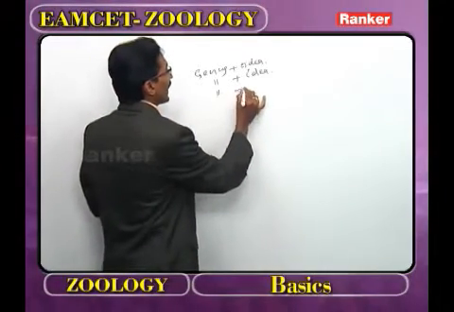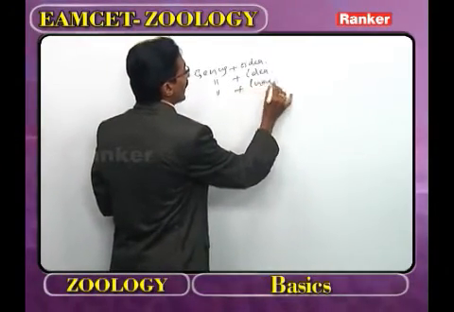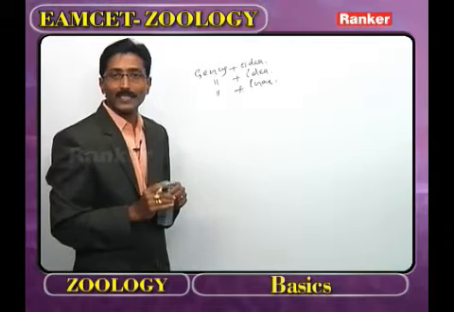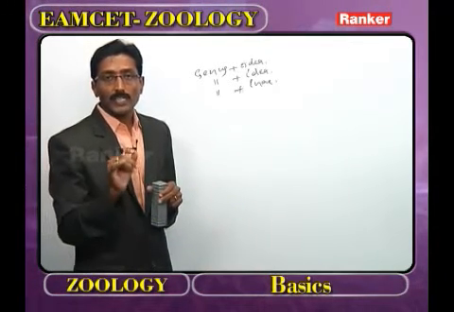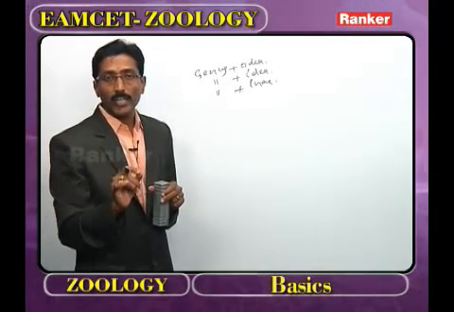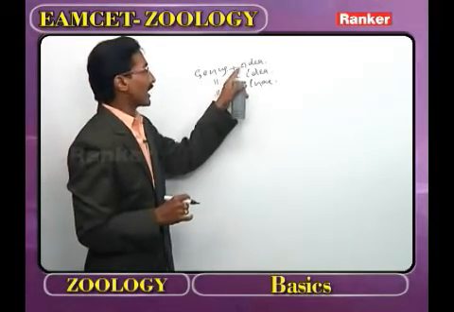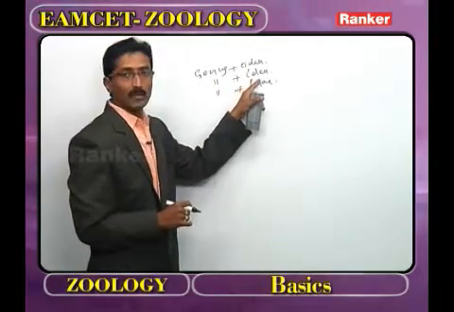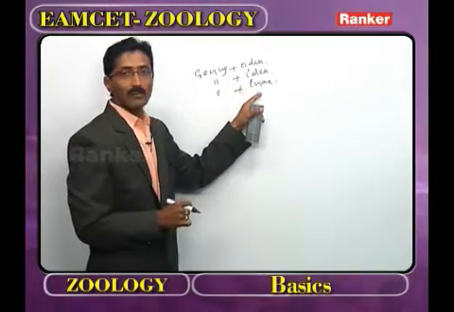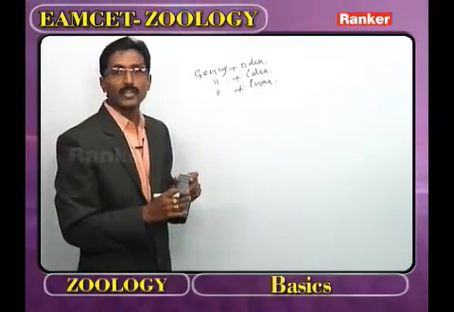If we add the suffix ine, we get the subfamily. As an example, the scientific name of man is Homo sapiens. Man belongs to the superfamily Hominoidea, family Hominidae, and subfamily Homininae.